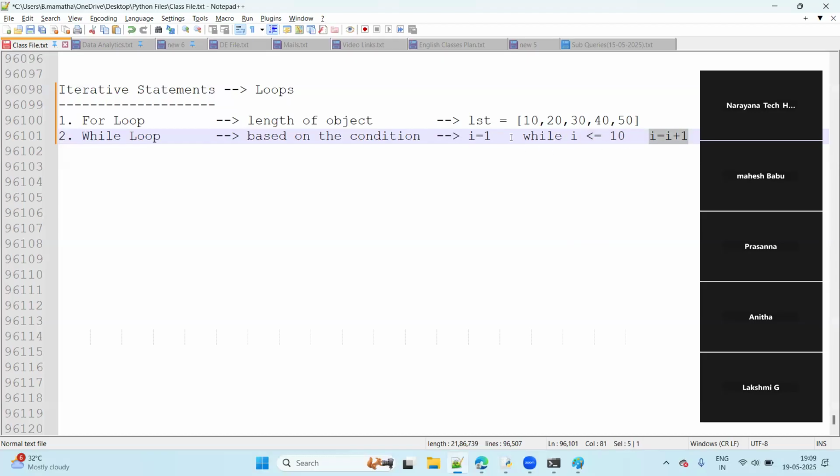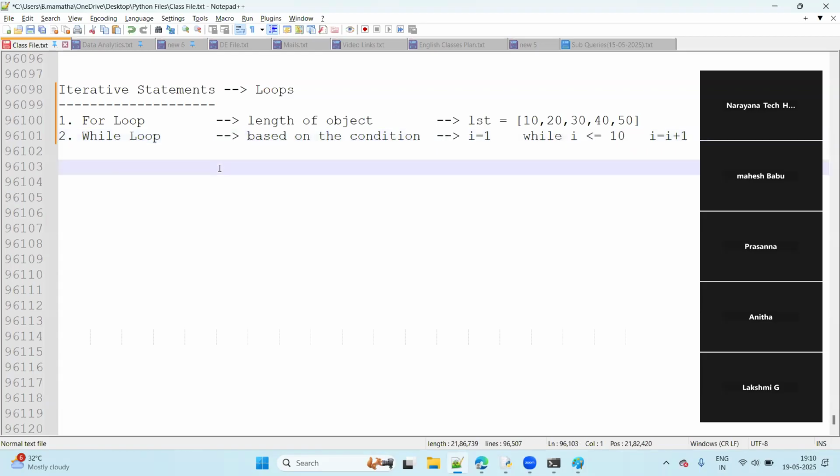Every time, the condition is checked, then the value is increased. Again check the condition, increase the value, like that. So 10 times the condition is true. When i value is 11, 11 less than or equal to 10 is false. So in this case, the while loop executes 10 times, because only 10 times the condition is true. That is the difference, guys.